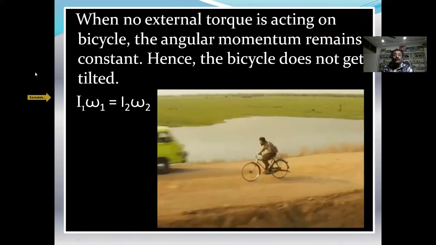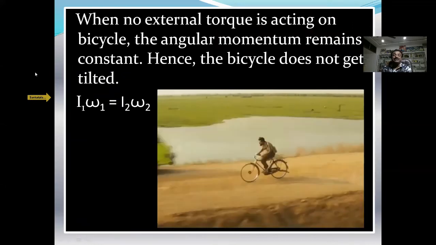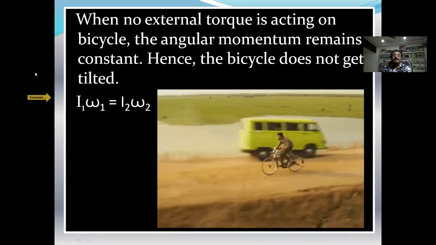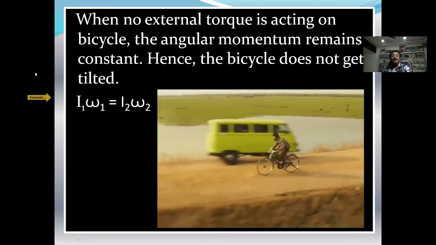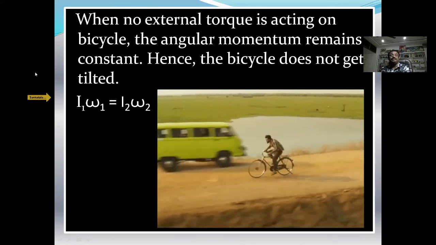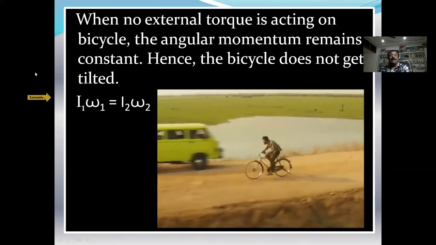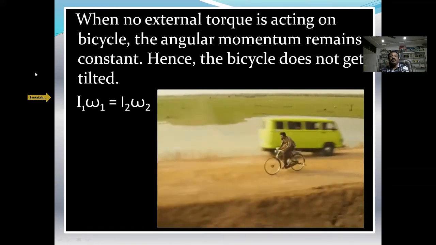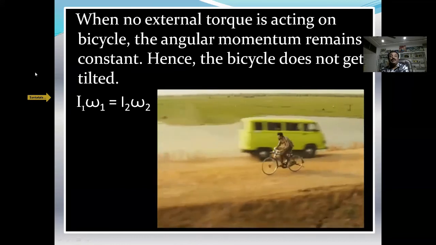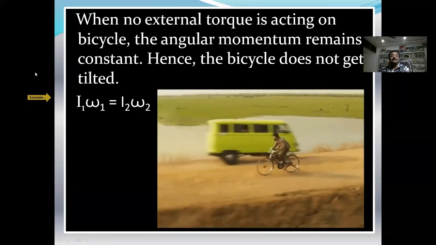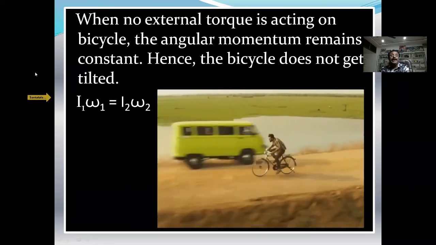Now you see in this video how Ram Charan in Rangasthalam is riding a bicycle. Now you watch how he is riding the bicycle. One leg is moving down, the other leg is coming up. So for one leg inertia increases, velocity decreases. For the other leg inertia decreases, velocity increases. But while riding a bicycle, we are keeping the angular momentum constant. So by keeping angular momentum constant, we can balance the weight of the bicycle while riding.